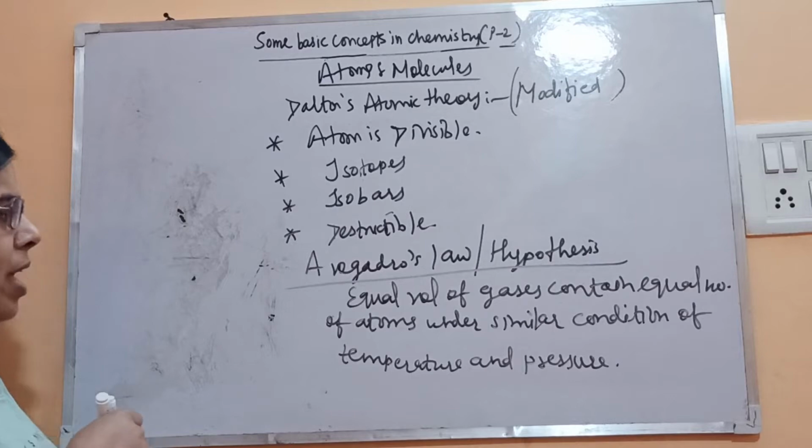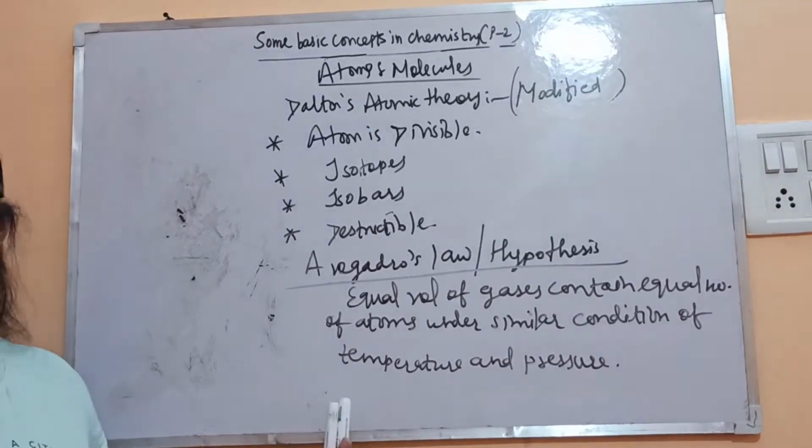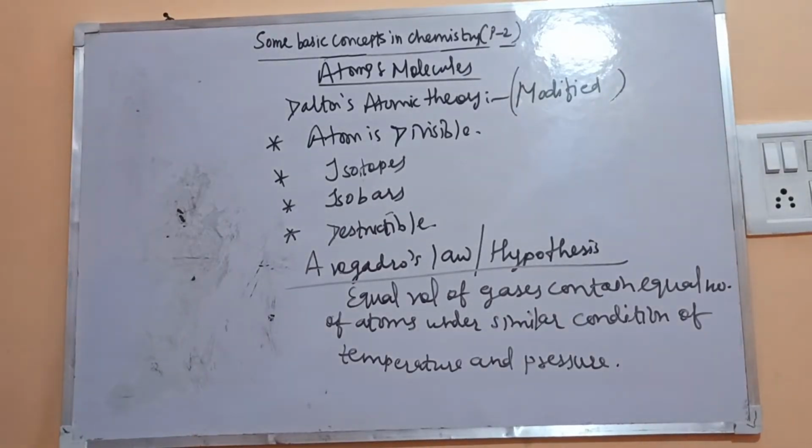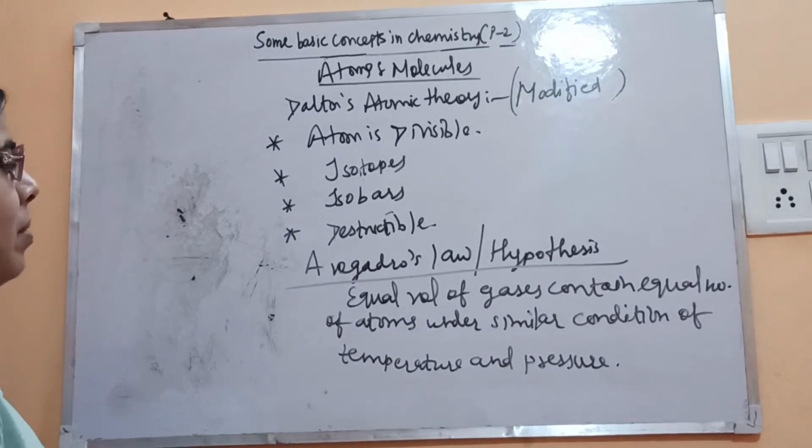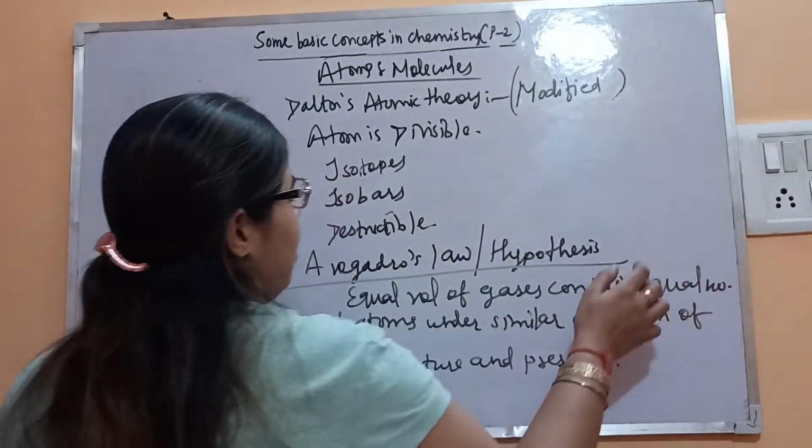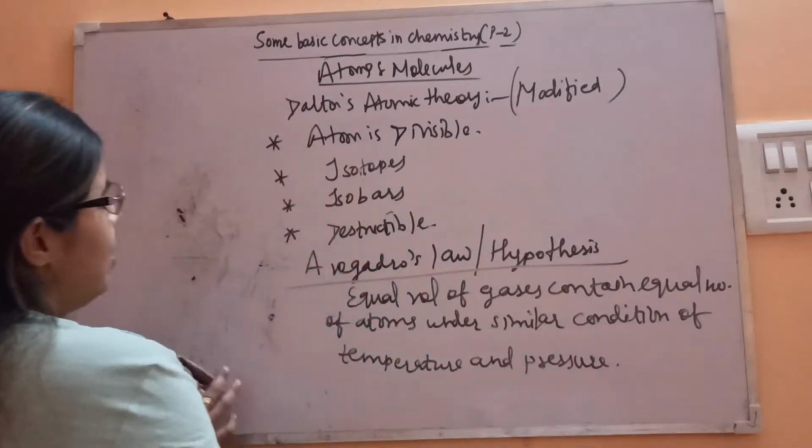This is Avogadro's hypothesis. So now let's understand the meaning of this. Okay, let's see what's the meaning of this.